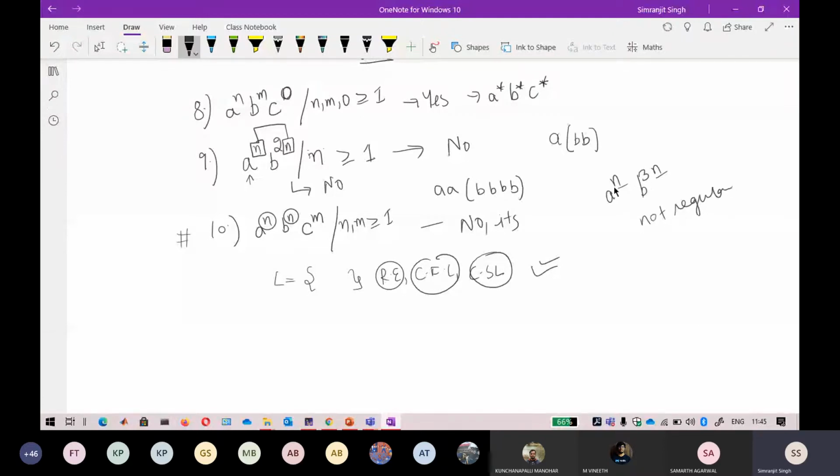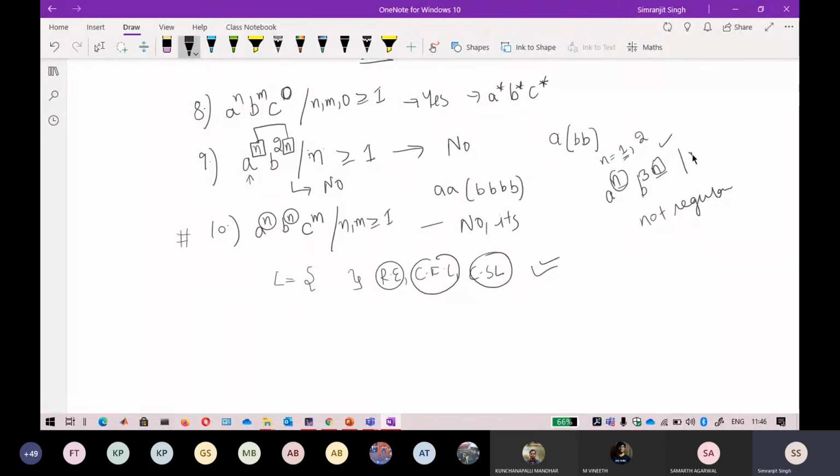There is a dependence of a raised to power n on b raised to power 3n. It means that for every one a, if I put the value of n as 1, I have to see 3 b's. For 2 a's, I have to see 6 b's. So I have to remember that I have seen 1 a, and I have to see 3 b's, then only I can go to the final state. You can directly say that if this type of format is coming, this is not regular.